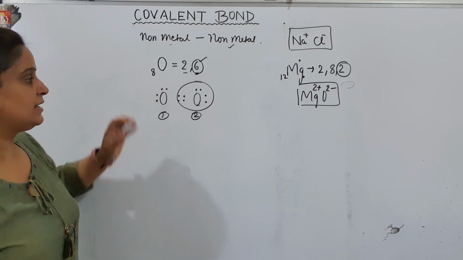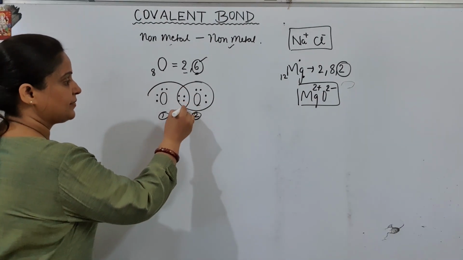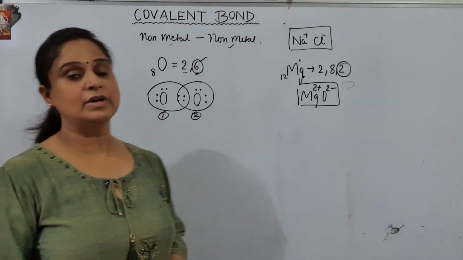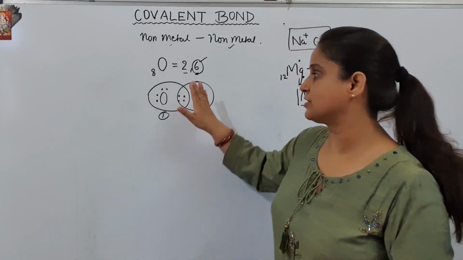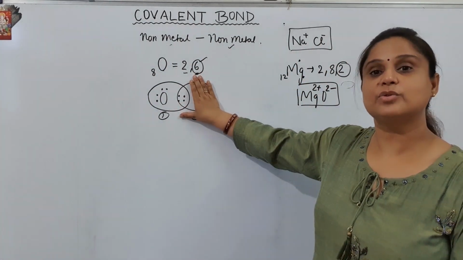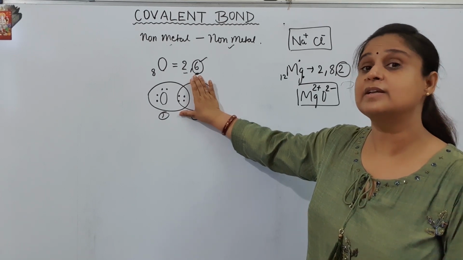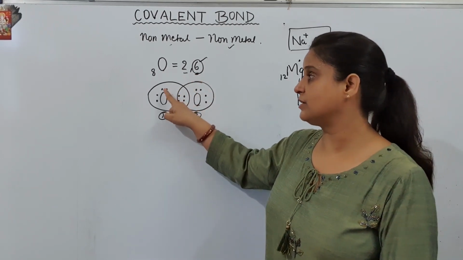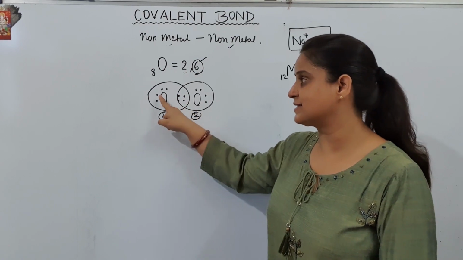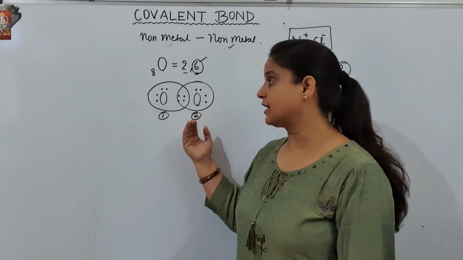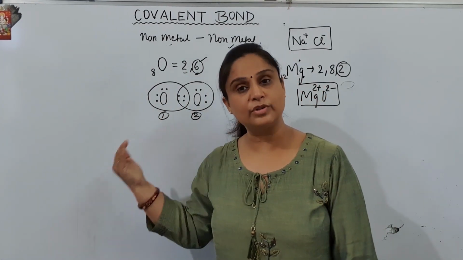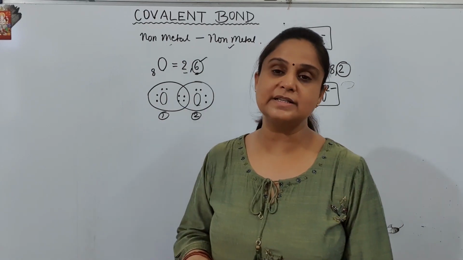On the other hand side, can you see this oxygen? Oxygen number 1 also. While you are observing this oxygen number 1, count the number of electrons in the outermost shell of oxygen. First oxygen: 1, 2, 3, 4, 5, 6, 7 and 8. So there are 8 electrons in the octet of both the atoms and both of them are satisfied now.